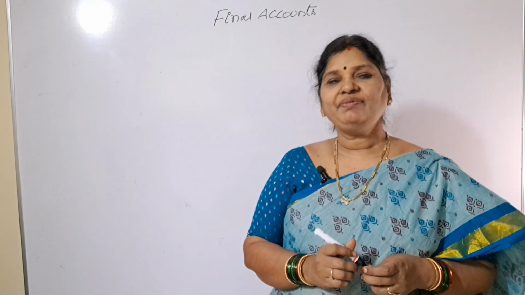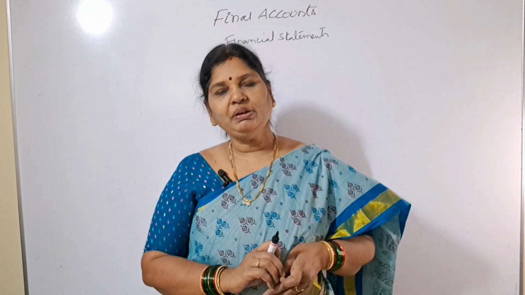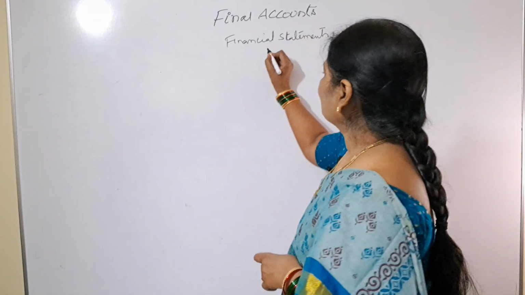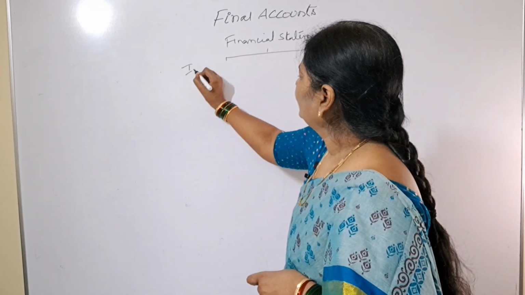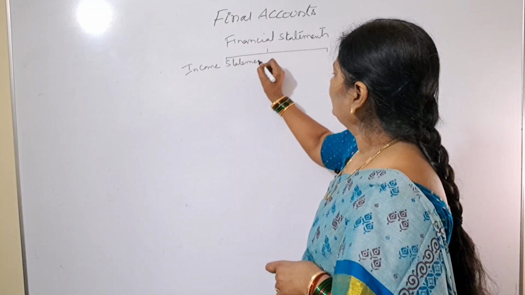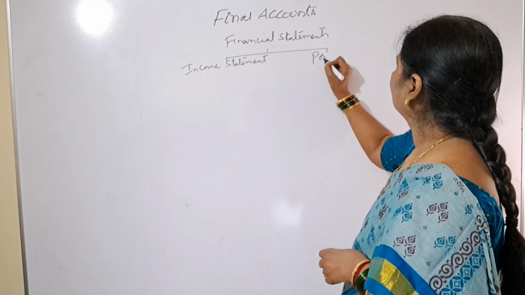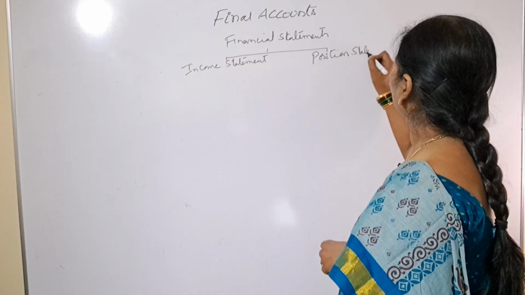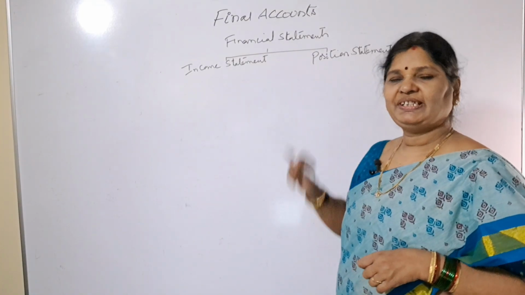First, you should understand what is the meaning of financial statements. If you take a business, you will find two types of statements. The first one is income statement, and the second one is position statement.